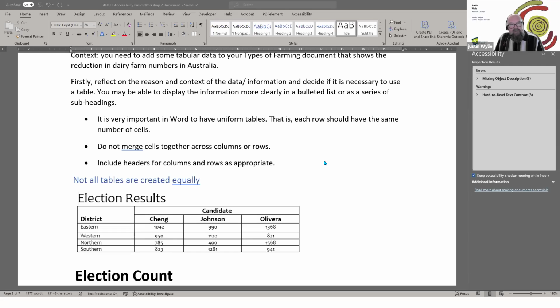So don't merge cells across columns and rows, and insert row and column headers as appropriate. So we have our row headers down on the left, and we have column headers over at the top of columns, and that's the important information that gets read out with different screen readers or assistive tech to give context to the data, and to make sense of it.